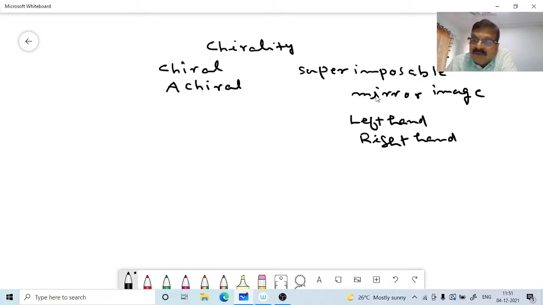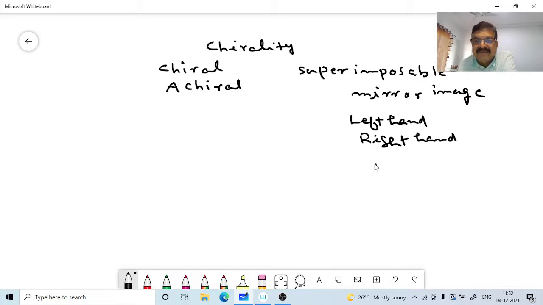Some mirror images are superimposable on the original object, and some mirror images are not superimposable. Superimposable, not superimposable. These are the kinds of terminologies here. What is meant by superimposable? An object is superimposable on its mirror image when all parts of that object align fully well with the mirror image. If all parts of the object align well with the mirror image, then we can say it is superimposable.